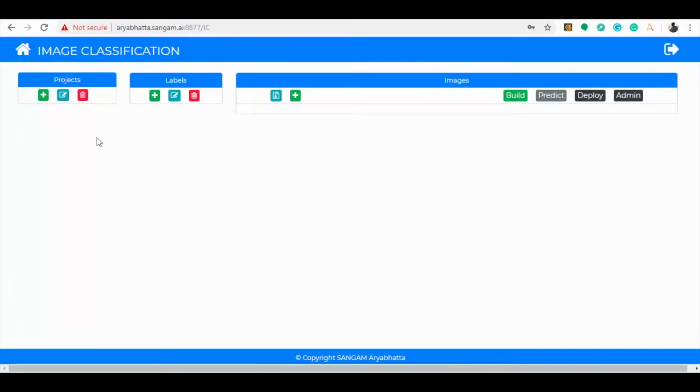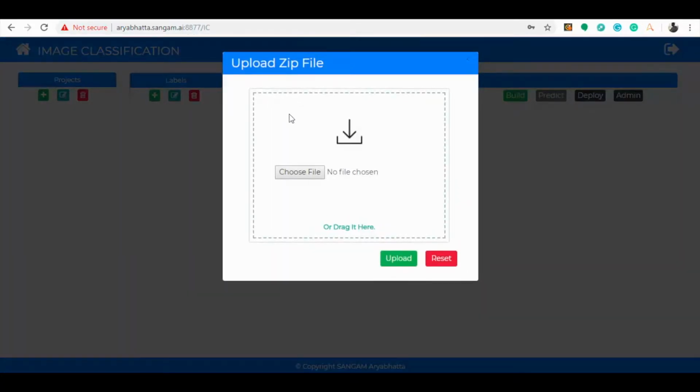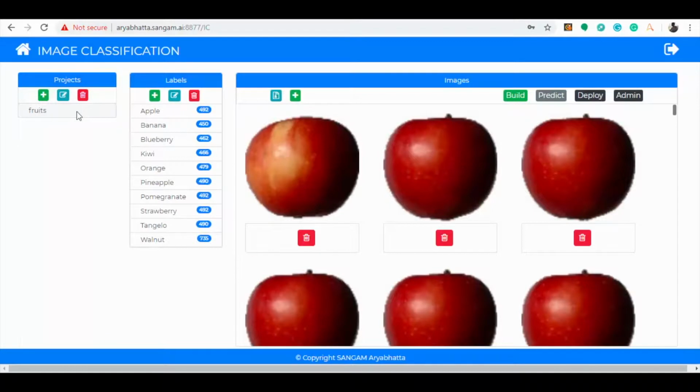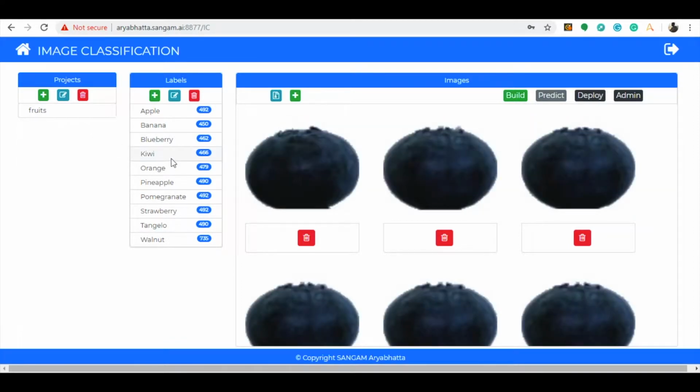In order to start a new application, we are utilizing a new feature in our product named Upload Zip File. This zip file has an inbuilt project and label structure with all images data stored inside the file. Select the zip file and import the file into the workspace. Now you can see a project has been created by name Fruits. You can see the project structure shown with all the given categories of fruits as label names. In each label, respective images have been uploaded successfully in the project.